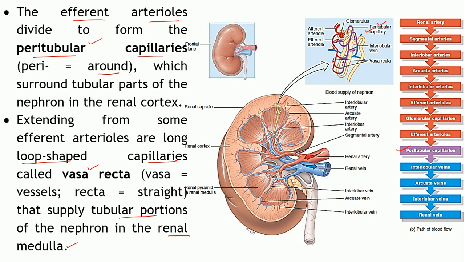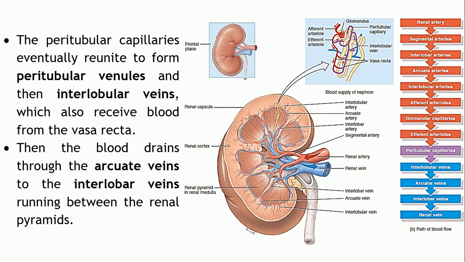Peritubular capillaries surround the tubular parts in the renal cortex, whereas the vasa recta, vasa means vessel and recta means straight. As you can see, these are quite straight, right? We will see a little later why exactly the capillaries have this particular structural arrangement. So, these are actually supplying the nephron tubular portions which are located in the renal medulla.